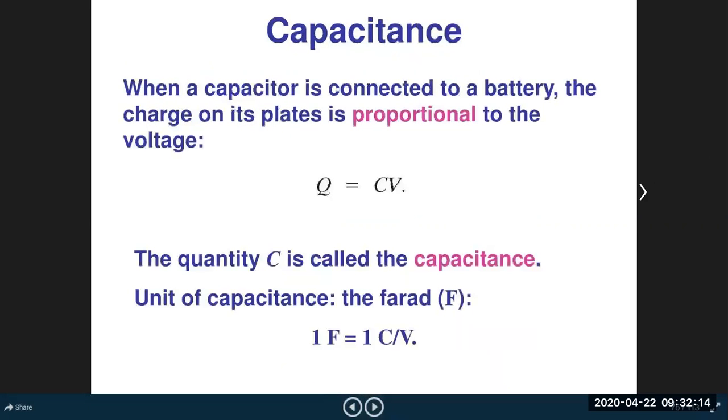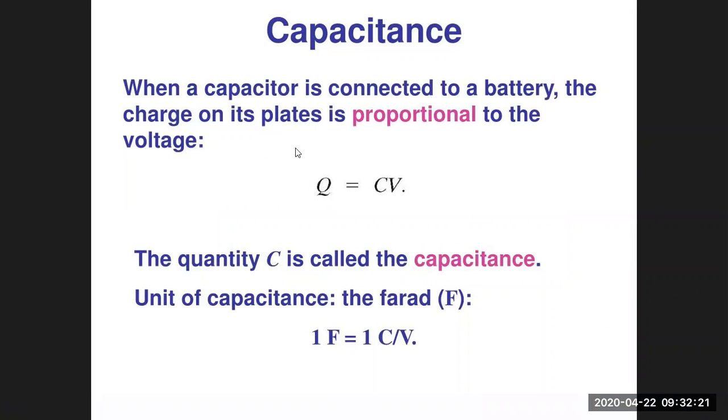Now let us check out what capacitance is. A capacitor is a device, and capacitance is its capacity to store electrical energy or electric charge. Just like you take a bucket of 10 liters, the bucket is a container and 10 liters is its capacity.